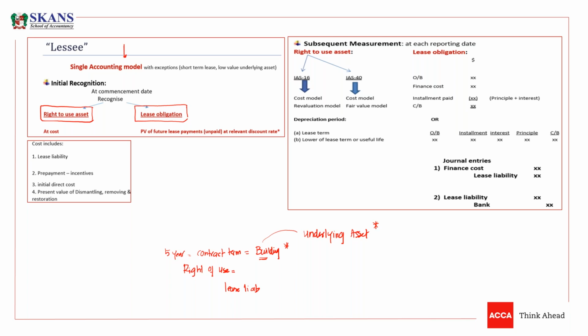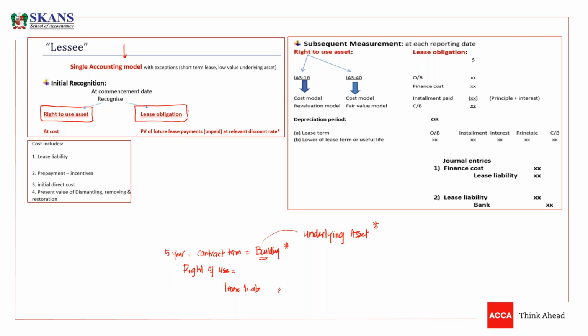What is this lease liability? If we have a contract of 5 years to use this building, now we have to pay maybe annual installments, maybe semi-annual, quarterly, or monthly installments, but you have to pay. So if you have to pay installments, it means there is a contract liability on you as well. So we need to recognize a right of use asset and we need to recognize a lease liability.